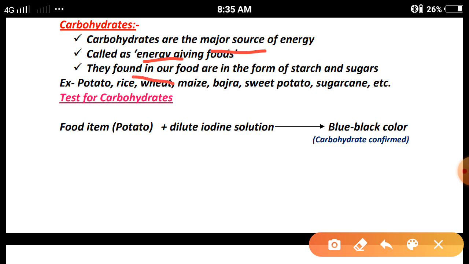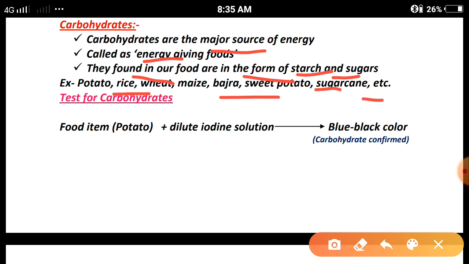They are found in our food in the form of starch and sugar. So what is starch? The stored food in the plant is known as starch. Starch and sugar come in the carbohydrate category, like potato and sugarcane. Examples of carbohydrate rich food: potato, rice, wheat, maize, bajra, sweet potato, sugarcane, etc.